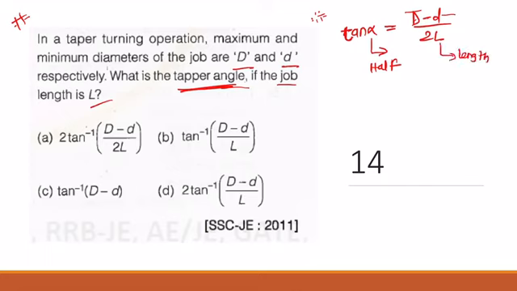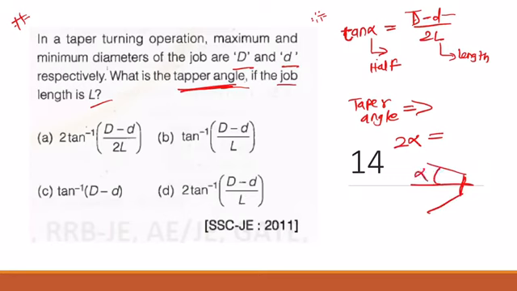Now the taper angle is given by 2 alpha, because this is half angle, guys. 2 alpha is the complete angle. Here you can visualize it like this. This is alpha, so this is the half taper angle, and the complete taper angle will be 2 alpha.